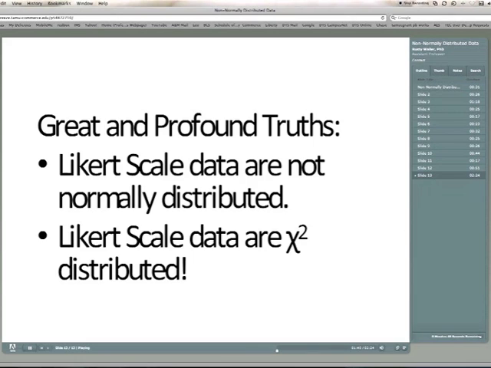How many times have you taken a survey and then later you read about, well, they did an ANOVA on it? Well, ANOVA is for normally distributed data. We're going to learn how to handle some of these things without doing normal distribution processes on them because they are not normally distributed. They are chi-square distributed. They are non-parametric. So if you have Likert scale data, they're not normally distributed, they're chi-square distributed, and then you're going to use some of these non-parametric processes on them. Isn't that interesting? I thought you would enjoy that.